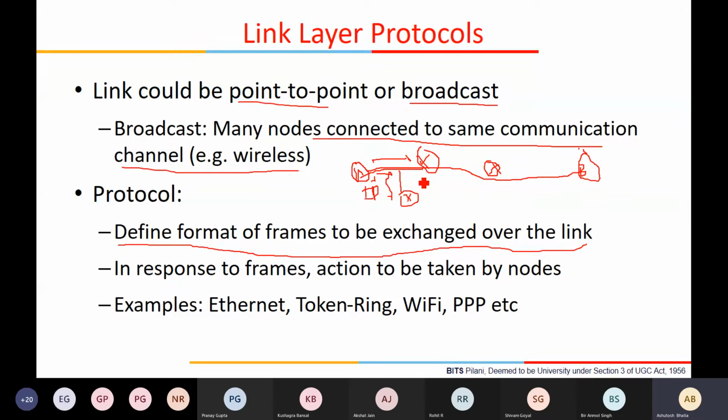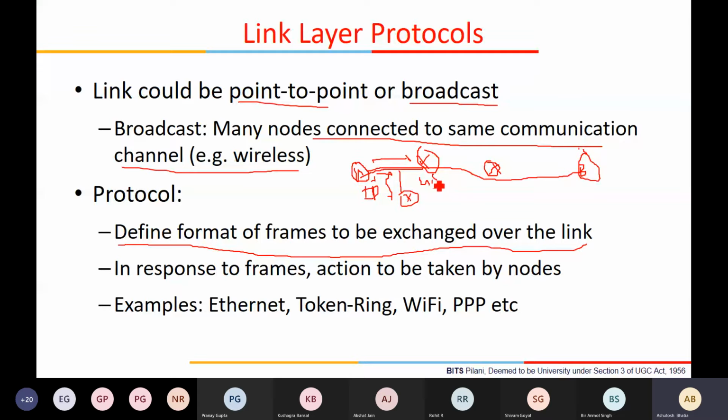But because there is no routing requirement in the MAC layer, these addresses are flat. They don't have any hierarchical nature.